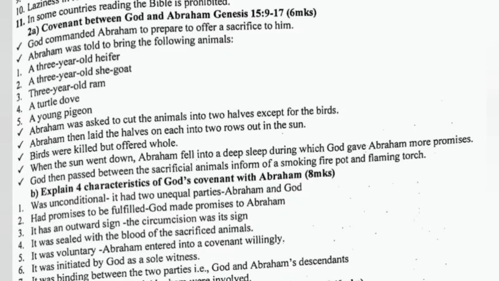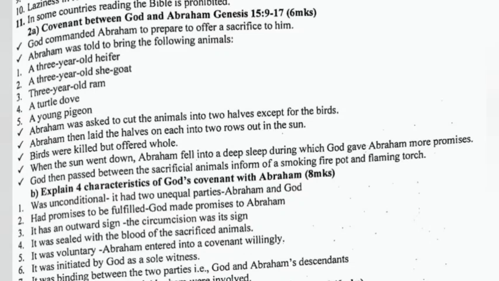Abraham then laid the halves opposite each other in 2 rows out in the sun. The birds were killed but offered whole. When the sun went down, Abraham fell into a deep sleep, during which God gave Abraham more promises. God then passed between the sacrificial animals in the form of a smoking fire pot and a flaming torch.